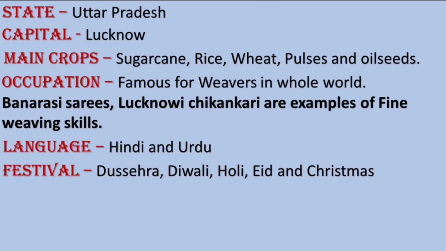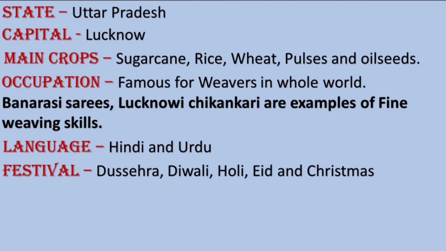Uttar Pradesh is famous for its weavers in the whole world. Banarasi sari and Lucknow chikankari are fine examples of the weaving skills of the people. Languages spoken in Uttar Pradesh are Hindi and Urdu. Here also the main festivals are Dasara, Diwali, Holi, Eid and Christmas.